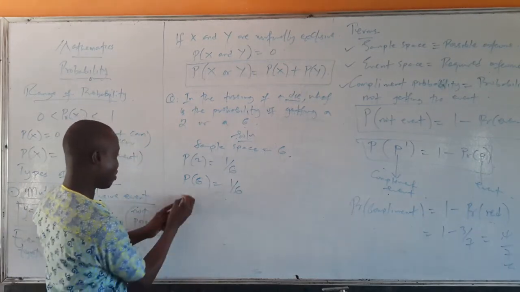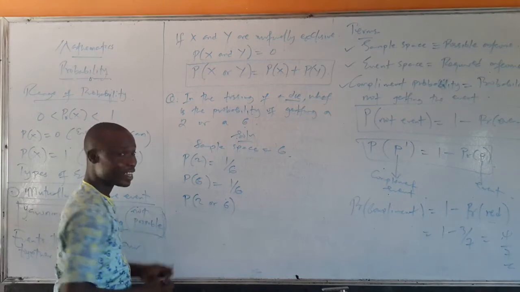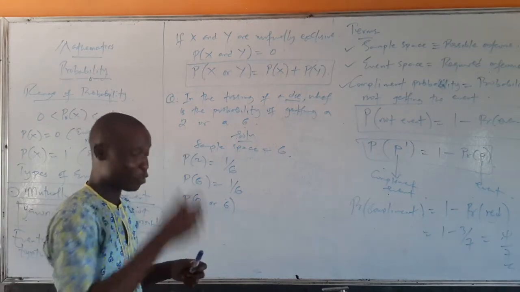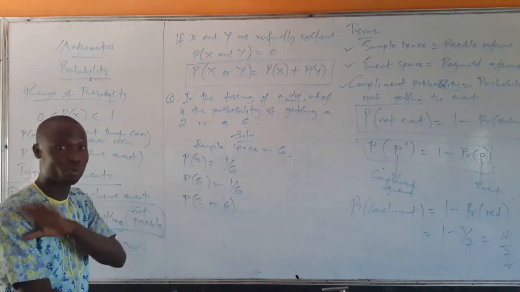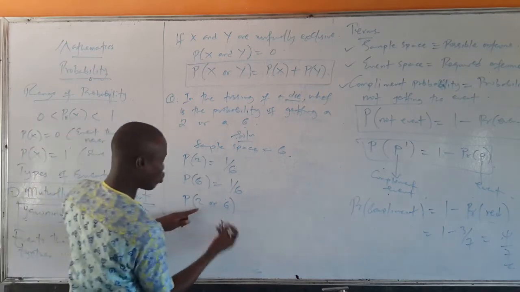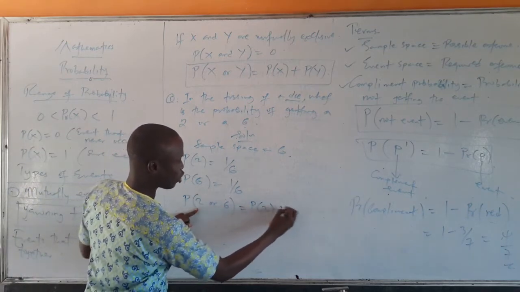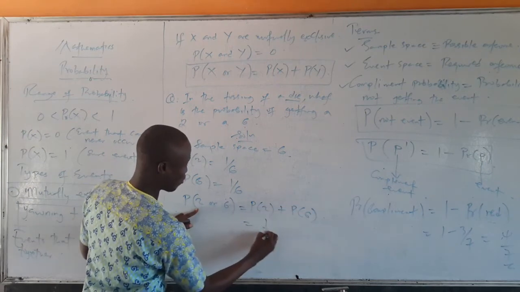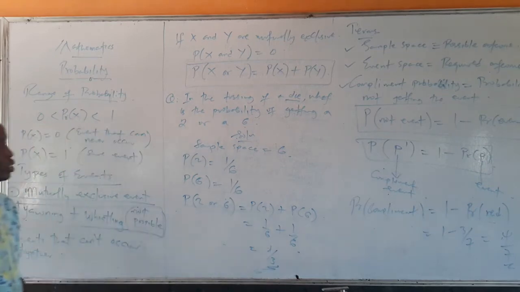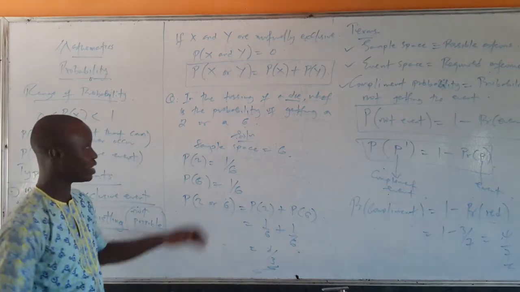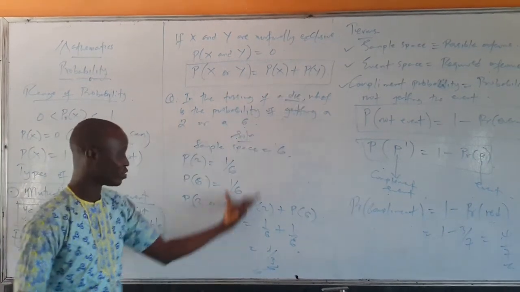So for the probability of getting a 2 or 6, you can't get both of them. If you toss a die now, you get either a 2 or a 6. The probability of getting a 2 and a 6 is 0, since both cannot occur. So the probability of getting a 2 or 6 is the probability of getting 2 plus the probability of getting 6, that is 1 over 6 plus 1 over 6, which is 1 over 3. Events that you can add this way are mutually exclusive events.